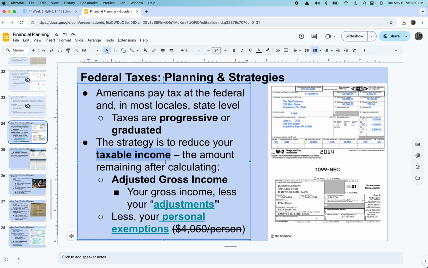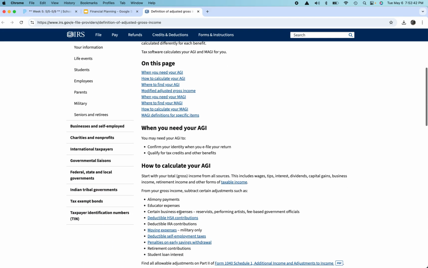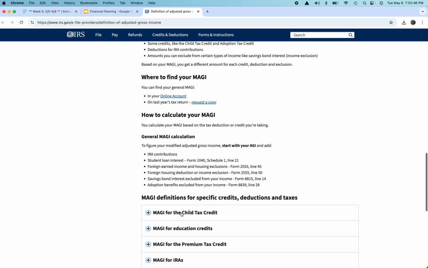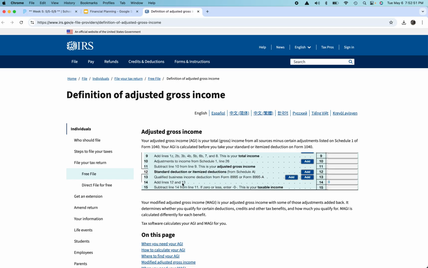Once we get our gross income, again, we start looking for our adjusted gross income. This would be your gross income minus any sort of adjustments. And there's a list that's published every year on the IRS website. What counts as an adjustment, what doesn't count as an adjustment. They change frequently from one year to the next, so you have to keep tabs on these things.